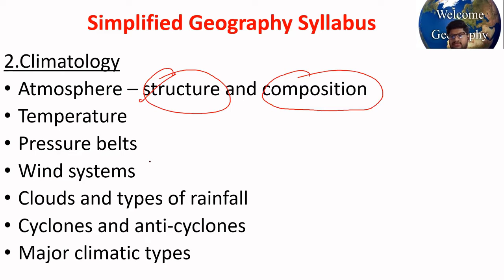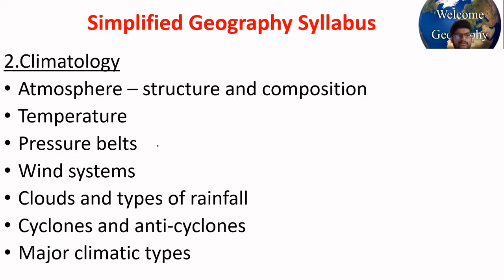Then temperature, horizontal and vertical distribution of temperature. Why does temperature decrease when you go to higher altitudes? Why is there not much variation when you move from one latitude to nearby latitudes? From equator to pole, temperature decreases; from poles to equator, temperature increases. Why?